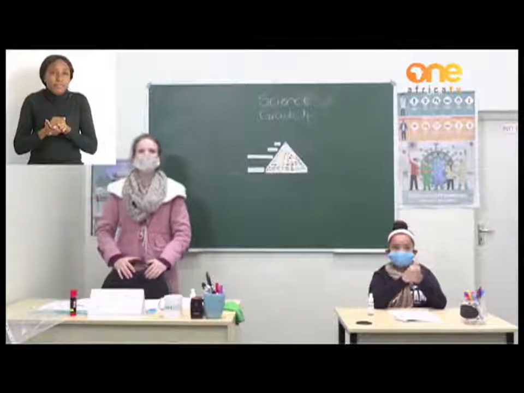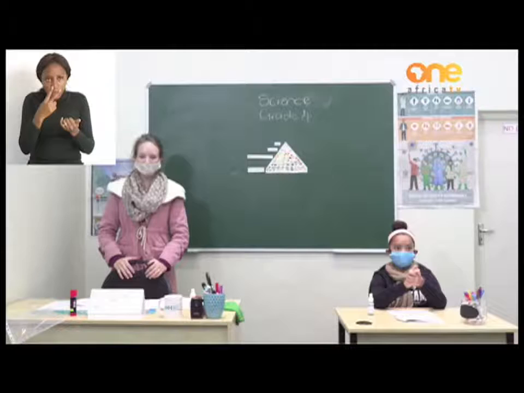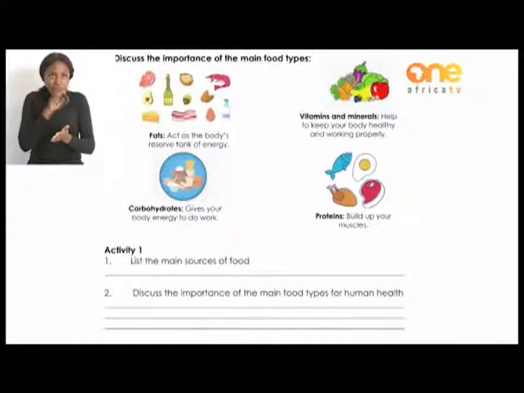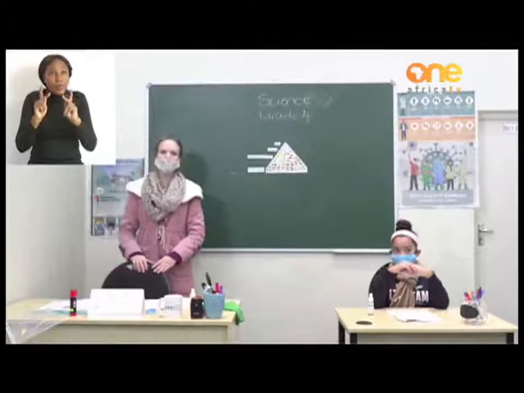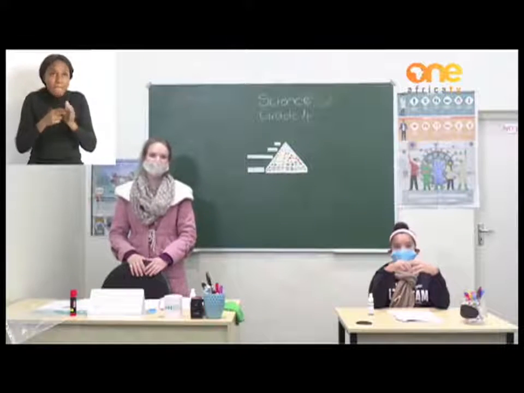Okay, grade 4s, so let us quickly take a look at our activity. On page 12 in your workbook, you have your activity. There are 2 questions. The first question is, list the main sources of food. Okay, so quickly try and do that. Take a pencil or a pen and quickly try to do that. Then you can move on to question 2. Discuss the importance of the main food types for human health. Okay, so if you are done with that, grade 4s, then you are done with science for today.